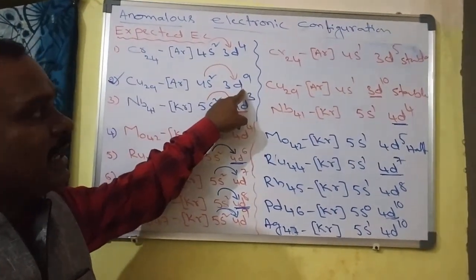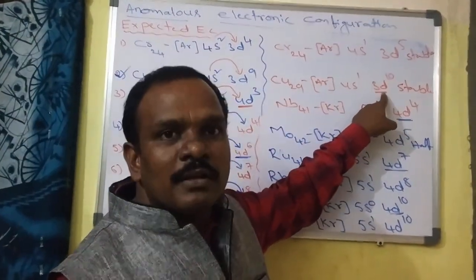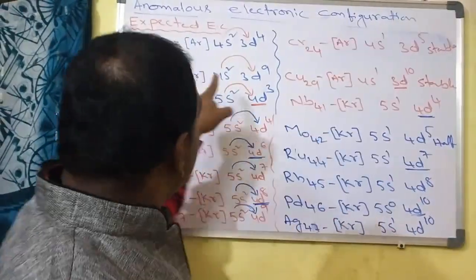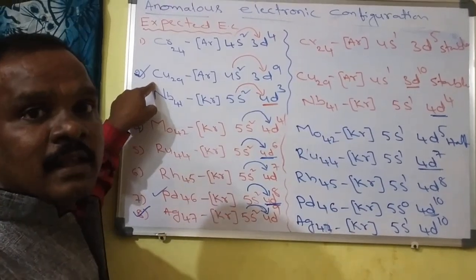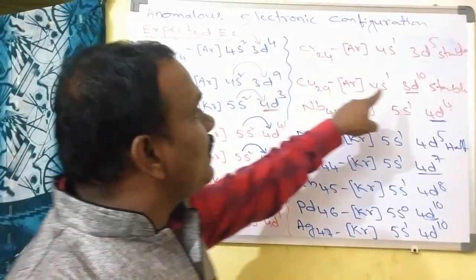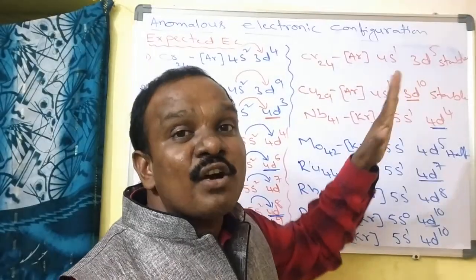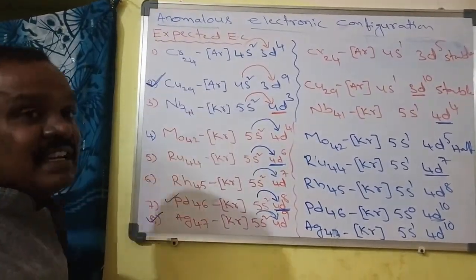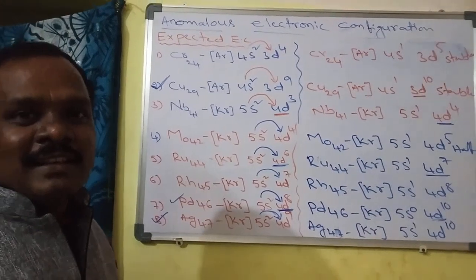Okay, like that you may take copper. Copper, here unpaired electrons it has. Here 3d10, no unpaired electrons. So here copper acts as a transition element. Here copper can act as a non-transition element. That's why it is also said to be a typical element.